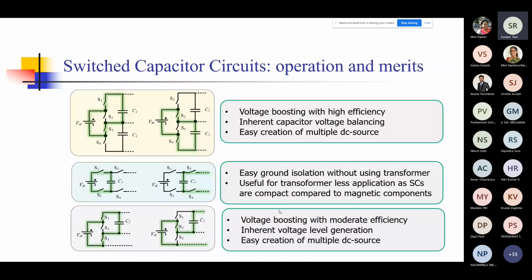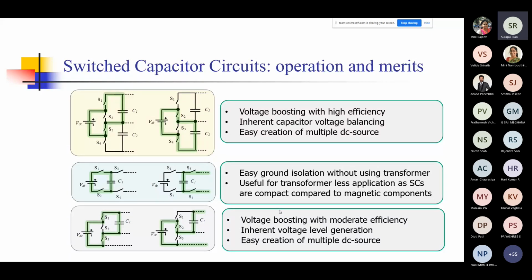Okay, so what you can see here is that the switching of S1, S2, S3, S4 can be used to achieve ground isolation. So you never have the output side ground connected to the input side ground in this kind of network. And you also have the third one, which I showed in the previous slide, where voltage boosting is possible, but its efficiency is not very high. It can give you various voltage levels if you like. So basically you are going to have multiple hexagons. You're talking about space vector representation. And again, you can extend this network to get more DC sources.